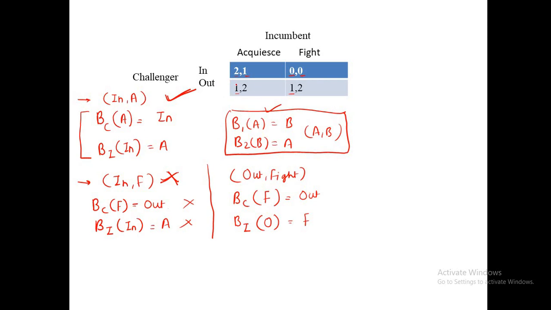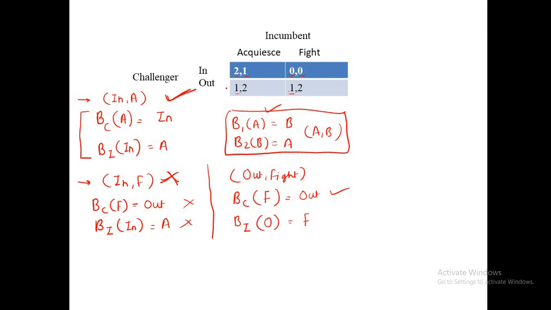The other player is taking fight, so which one is best for the challenger, 0 or 1? The 1 is best, which means out is the best. So this condition is satisfied here, right? Now we check this condition: v1 0 out should be equal to f.